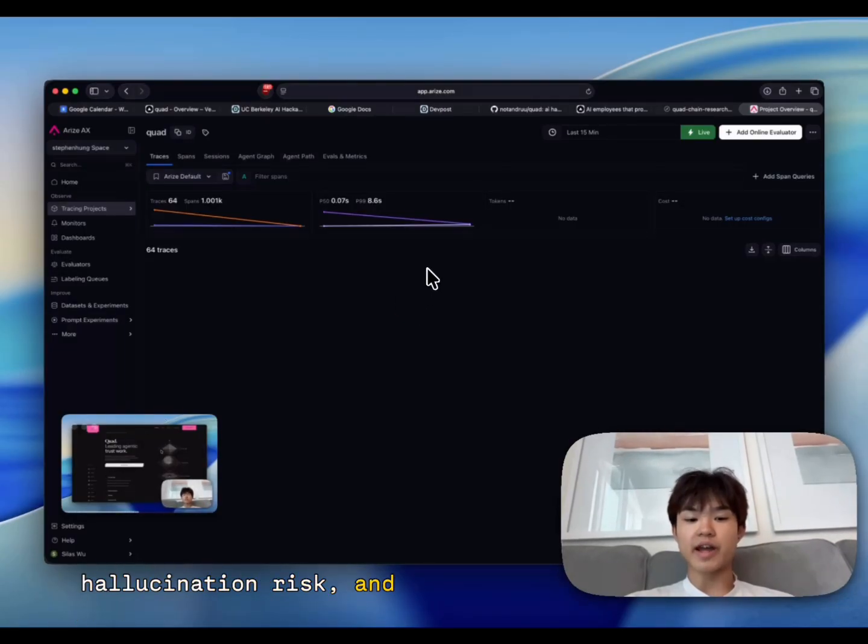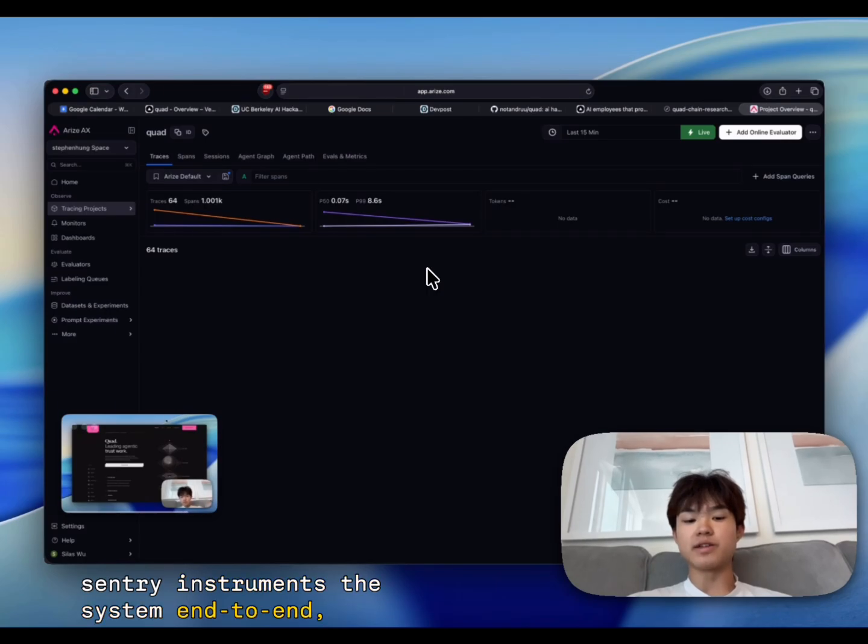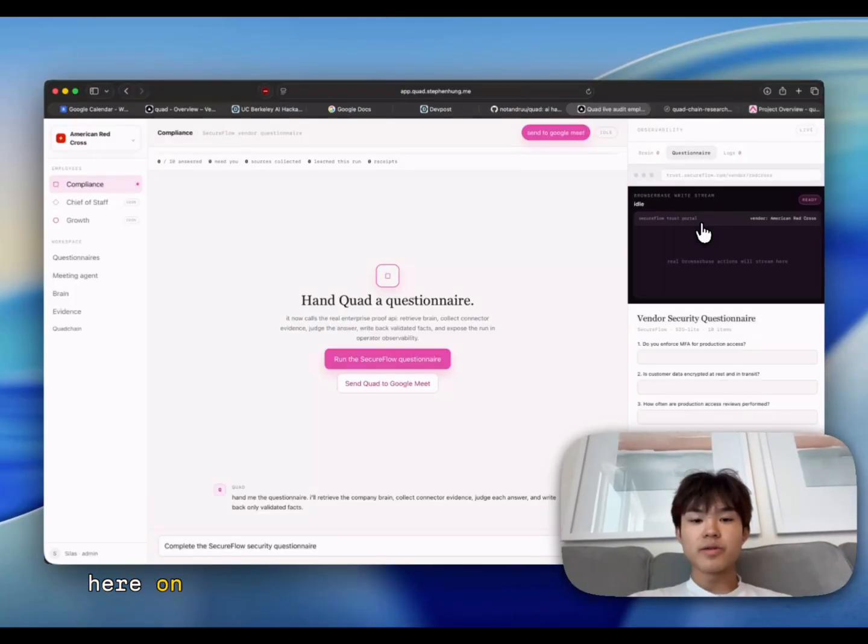Trust is not just about the final answer. Trust means knowing what the agent saw, how it reasoned, what evidence it used, what failed, and why the final action was allowed. Here on the right side is the browser-based session. Once the fix is approved, Quad can execute it. Here, Quad uses browser-based automation to operate a real browser and apply the approved change.